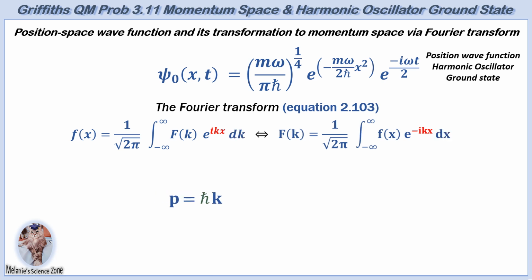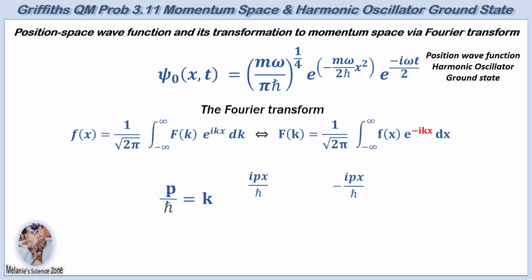The wave number equals momentum over the reduced Planck's constant, which can be substituted into the exponential terms, changing ikx to ipx over h bar for both the forward and inverse Fourier transforms. This effectively replaces the wave number with momentum in the exponents, and consequently, the function f of k becomes f of p, reflecting the transformation from the wave number domain to the momentum domain.